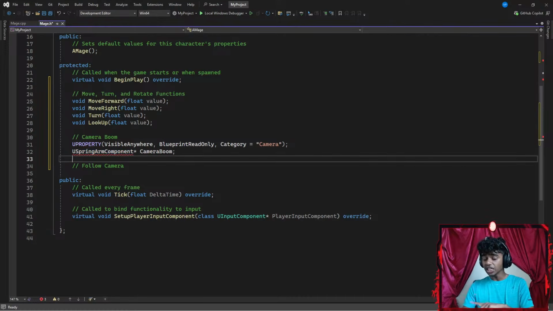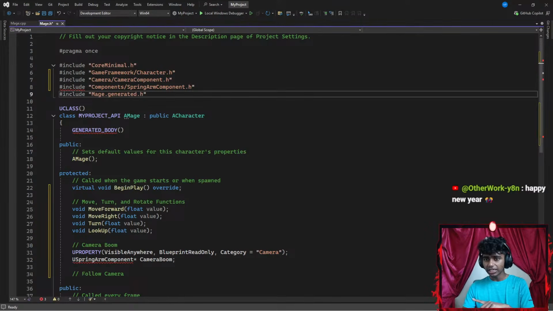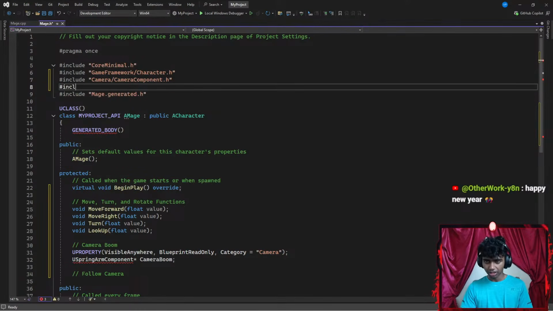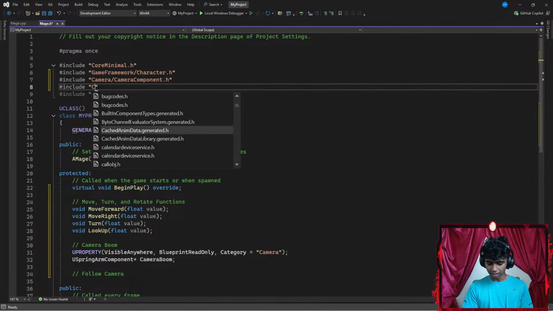C-O-M-P-O-N-E-N-T-S-P-R-I-N-G-A-R-M. Did I spell something wrong here? So a U spring arm component. C-O-M-P-O-N-E-N-T-S-S-P-R-I-N-G-A-R-M. Okay, did I spell something wrong here? We're very sure I spelled something wrong here. Let's go ahead and include a pair of parentheses. Let's go with something like components.